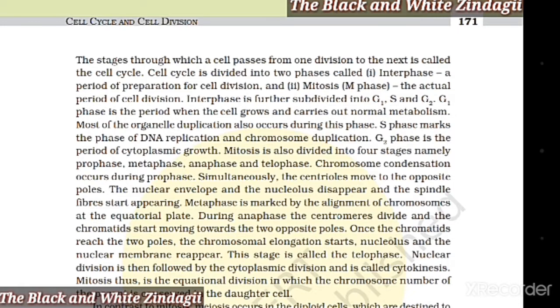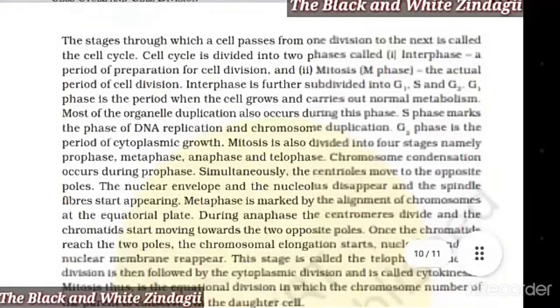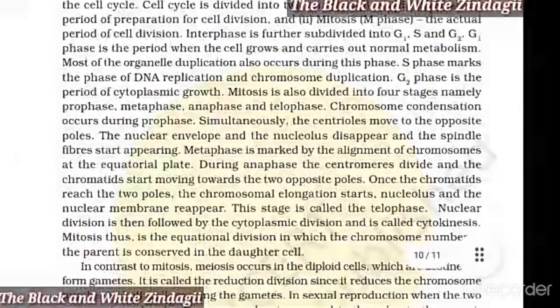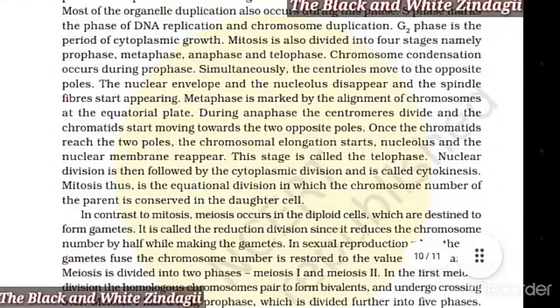Mitosis is also divided into 4 stages, namely prophase, metaphase, anaphase, and telophase. Chromosome condensation occurs during prophase. Simultaneously, the centrioles move to the opposite poles, the nuclear envelope and the nucleolus disappear, and the spindle fibers start appearing. Metaphase is marked by the alignment of chromosomes at the equatorial plate.